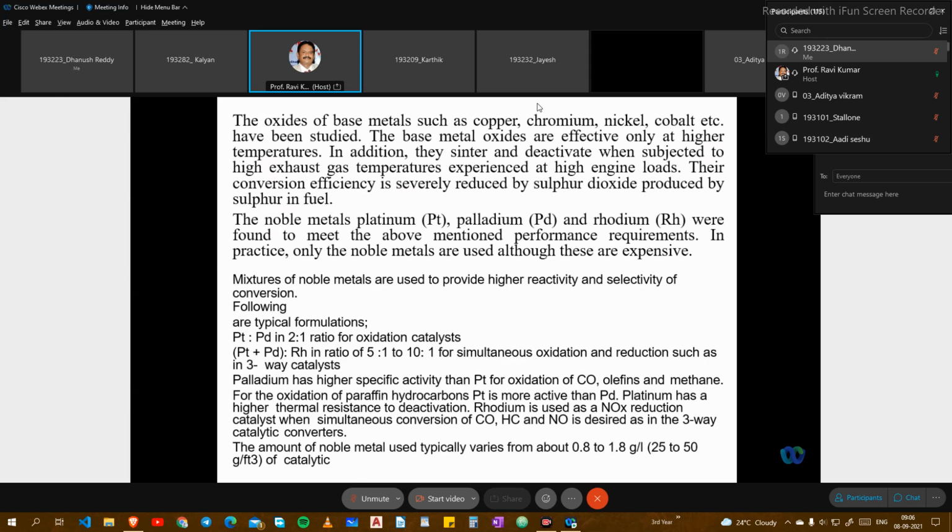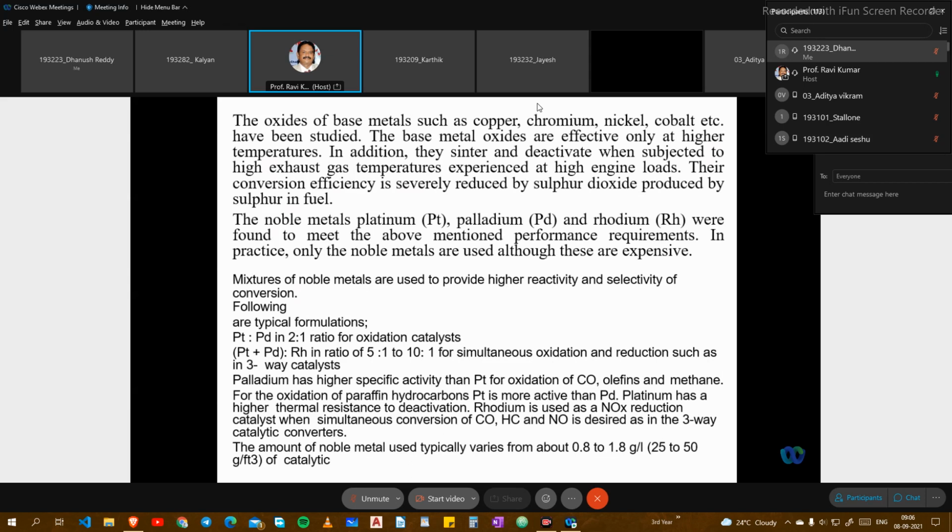The base metal oxides are effective only at higher temperatures. Some base metals absorb very easily at higher temperatures. In addition, they sinter and deactivate when subjected to the high exhaust gas temperature experienced at high engine loads. This is also a very important point. Their conversion efficiency is severely reduced by sulfur in the fuel.